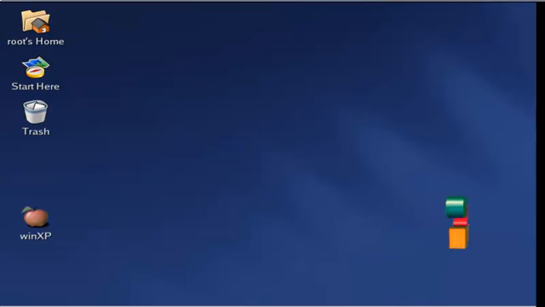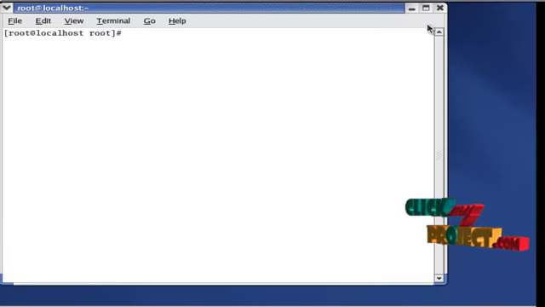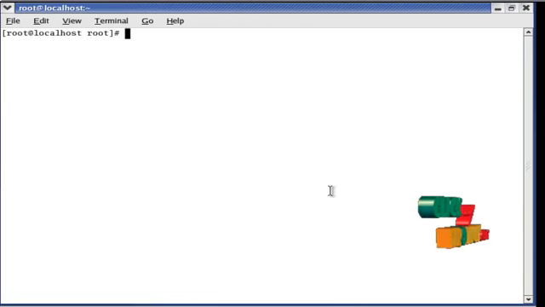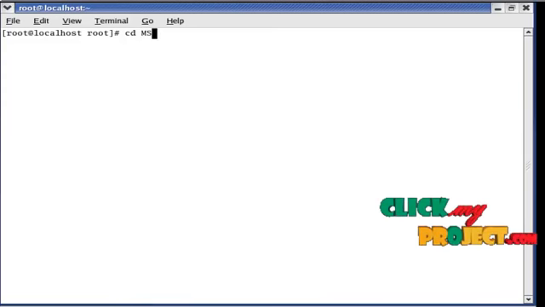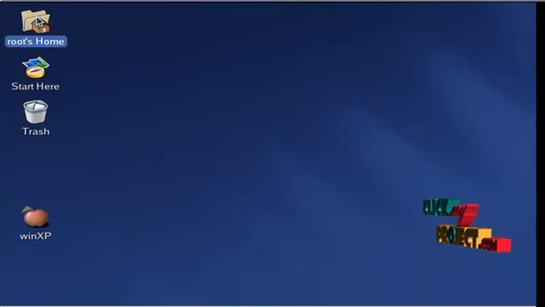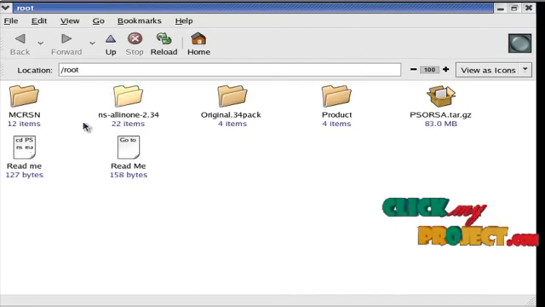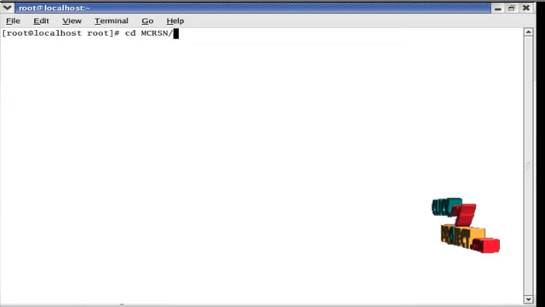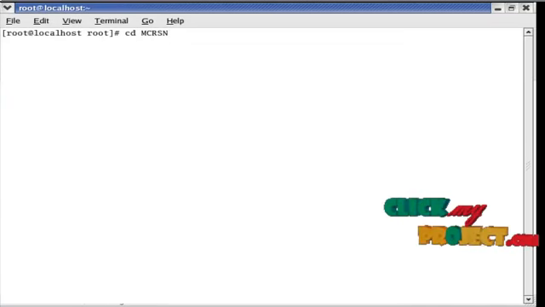Let us see the output of our project. First open the terminal window. So type cd space mcr/rsn folder.